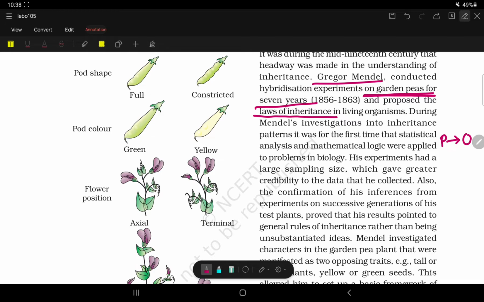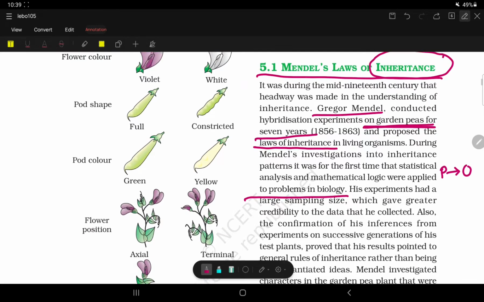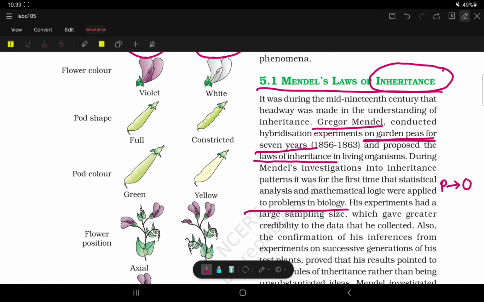So he applied mathematical and statistical analysis in his experiment, because there was a large sampling size, which gave greater credibility to the data that he collected. Now I'll tell you why Mendel selected only pea plant.